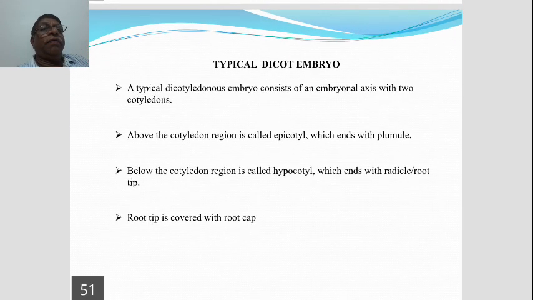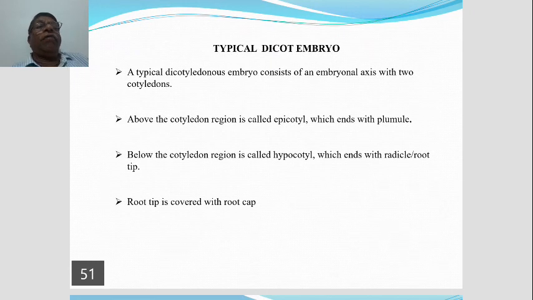Now, we have seen the development of zygote and also the development of embryo. Now, there are two types of plants, dicots and monocots.